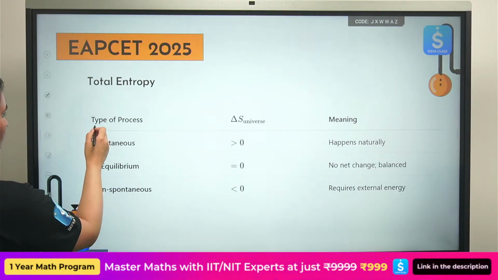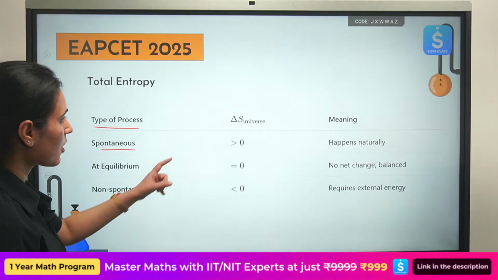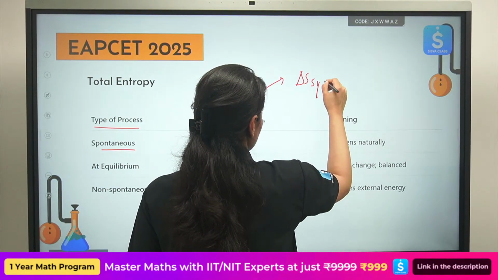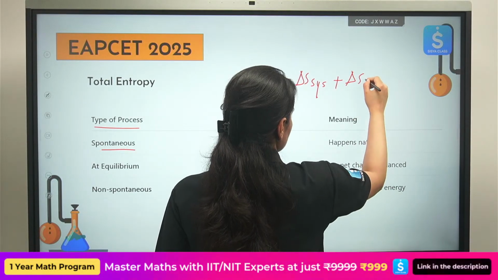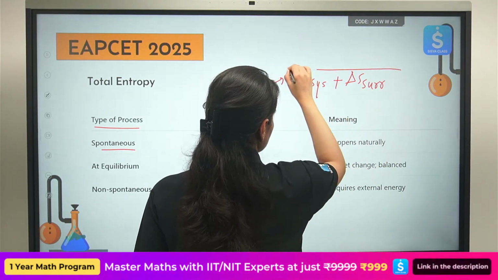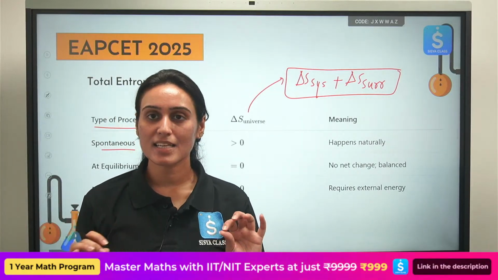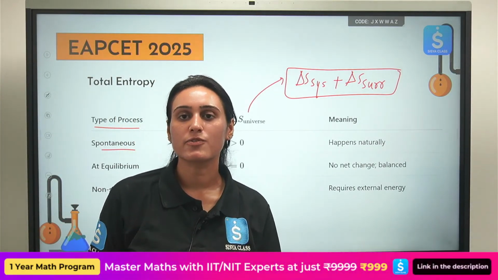Now, based on the type of process, if it is a spontaneous process, what is entropy of the universe? Entropy of system plus surrounding. So, if you are talking about a spontaneous process, entropy of the universe will always increase.